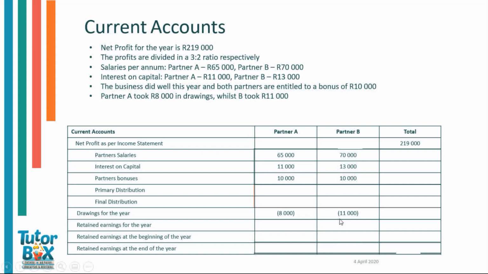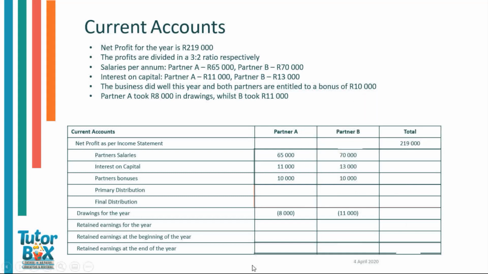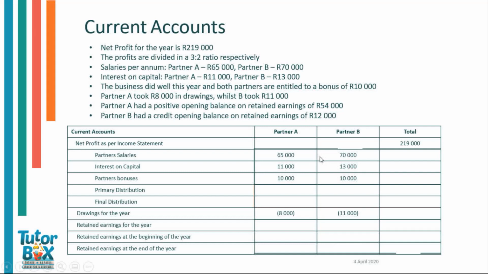Remember that drawings take away from the current account, as the partners have either taken cash from the business or trading stock, and therefore this is a negative number and portrayed in brackets. Next, we will look at the opening balance of retained earnings at the beginning of the year. So partner A had a positive opening balance on retained earnings of 54,000 Rand. Partner B had a credit opening balance on retained earnings of 12,000 Rand. So for partner A, as it is positive, we'll input 54,000 Rand under retained earnings at the beginning of the year. Partner B, however, has a credit opening balance, which means that his opening balance will be negative.